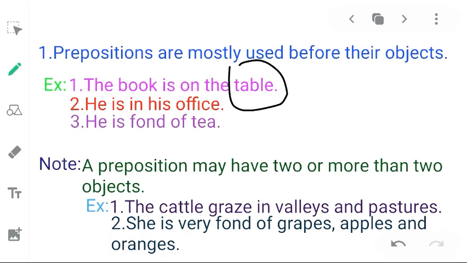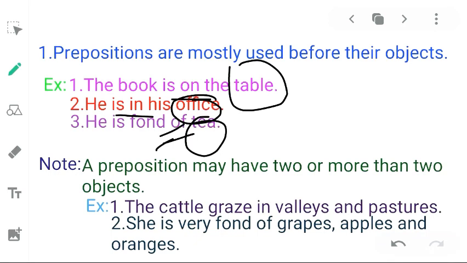In the second example, he is in his office. Here office is working as object of preposition in. And in the third example, he is fond of tea. So tea is object of preposition of. In this way, we see that prepositions are mostly used before their objects.